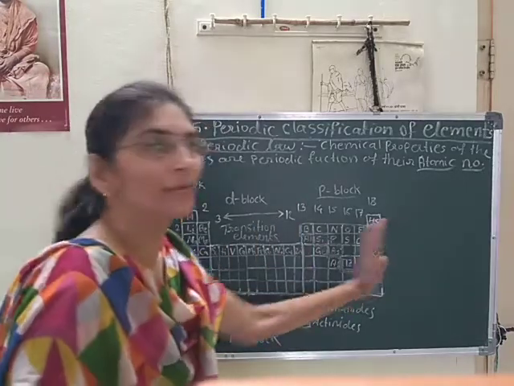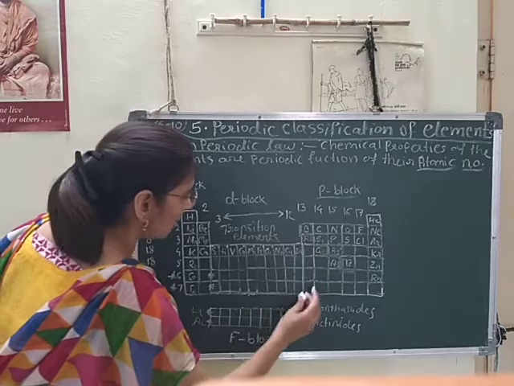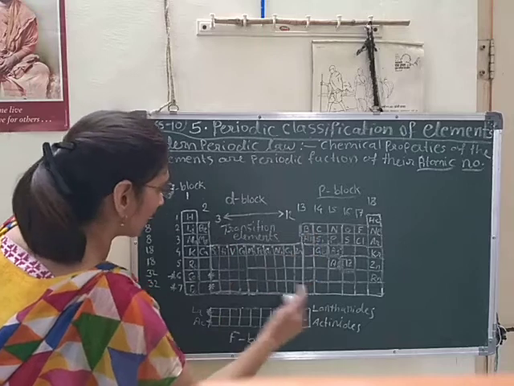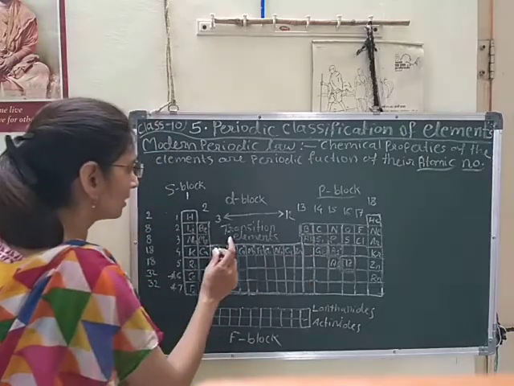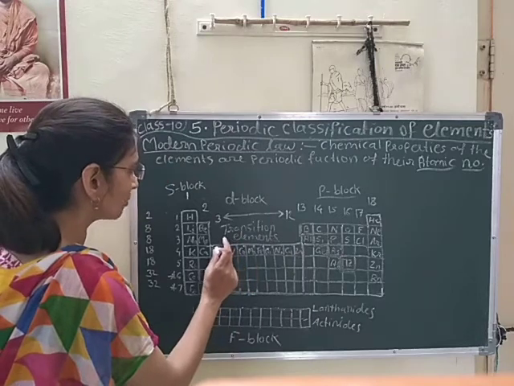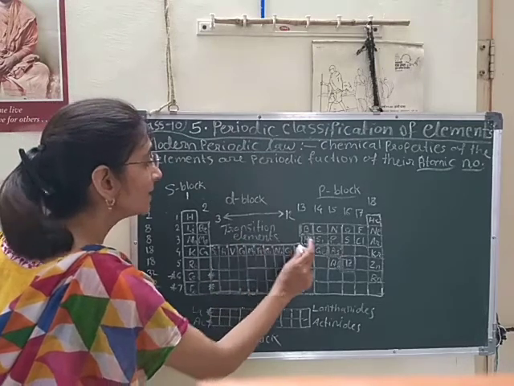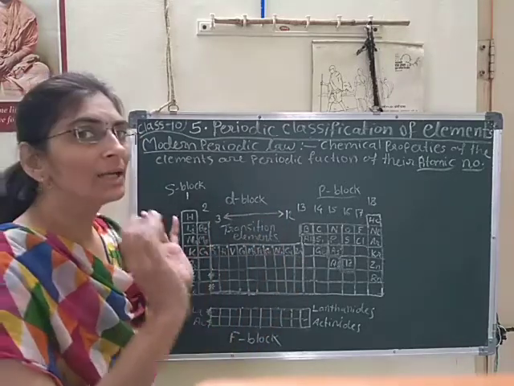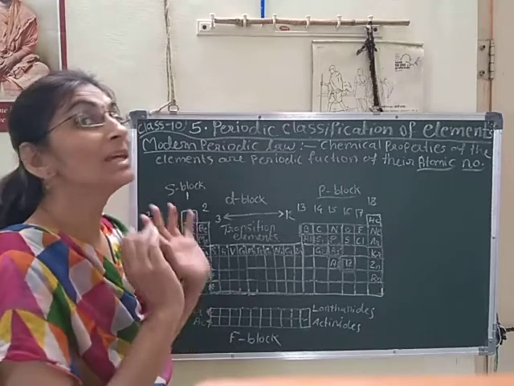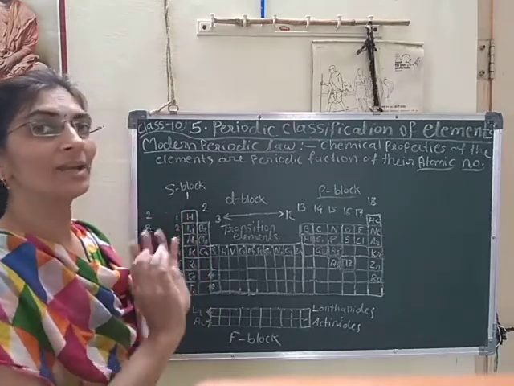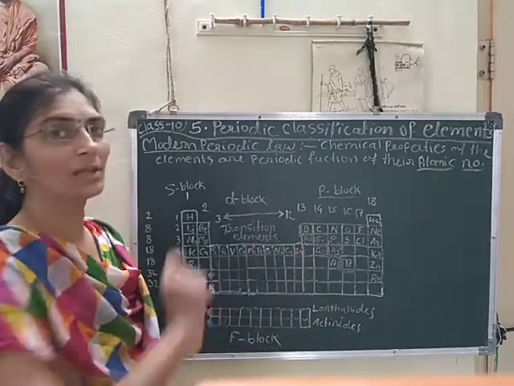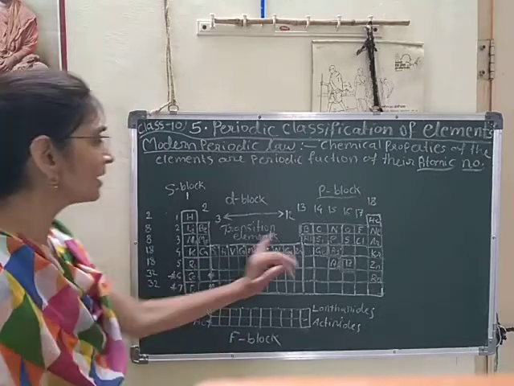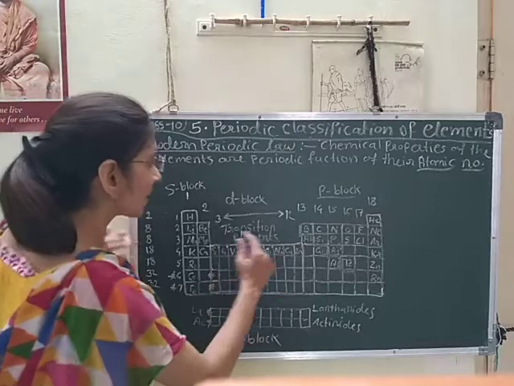Here we can find only this block is different. This middle rectangular block we can see here. These have 10 groups: 1, 2, 3, 4, 5, 6, 7, 8, 9, 10. These elements are somewhat different, because their chemical properties vary. They do not have definite chemical properties along the period and along the groups. They show a versatile nature also. Okay, so these are called transition elements.